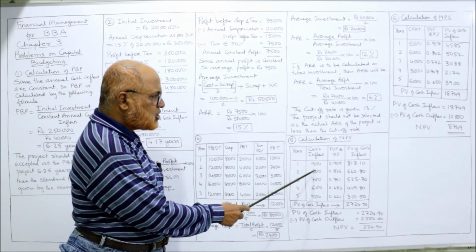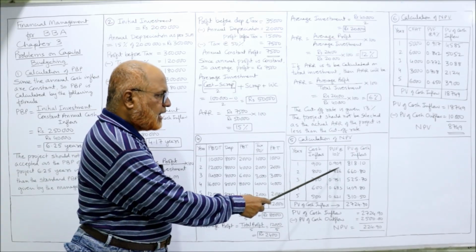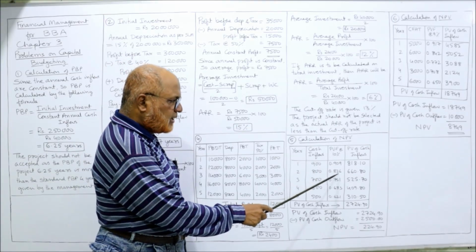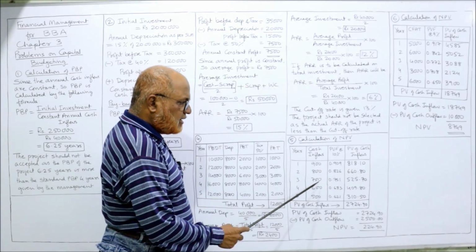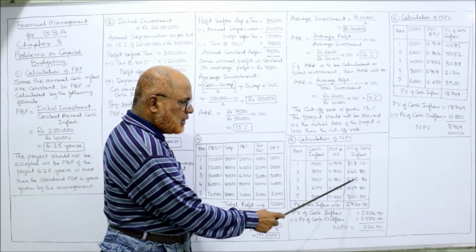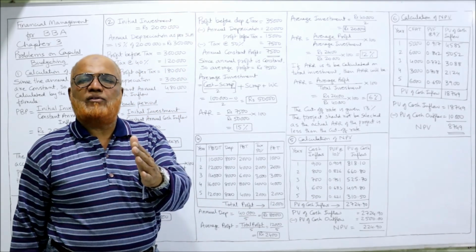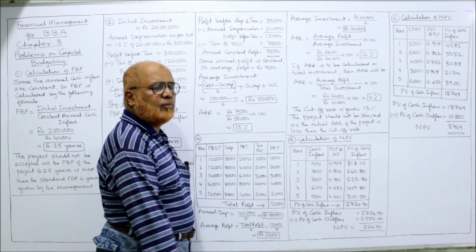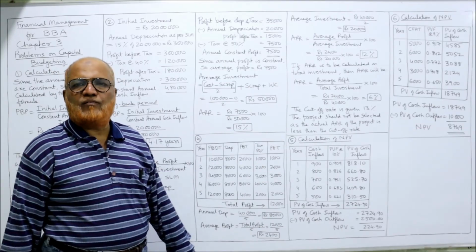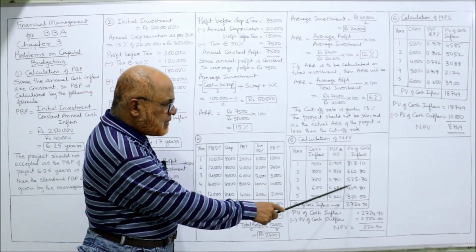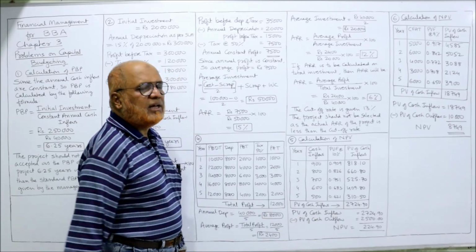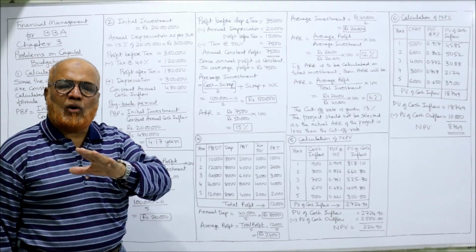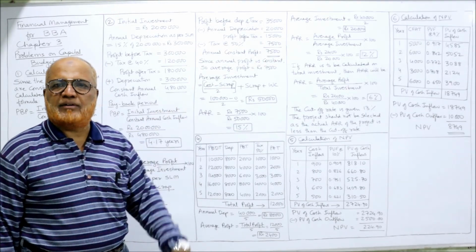Now multiply the cash inflow with the PV factor. 900 into 0.909, 818.1. Similarly, 800 into 0.826, 660.8. 700 into 0.751, 525.7. Like this, cash inflow will be multiplied with PV factors, and we'll get the present value of cash inflow in the last column. Take the total of this present value: 2,724.9. This is the total present value of all cash inflows of 5 years.